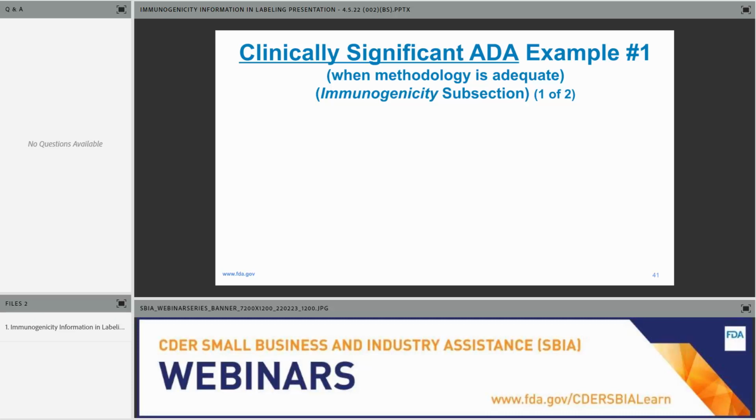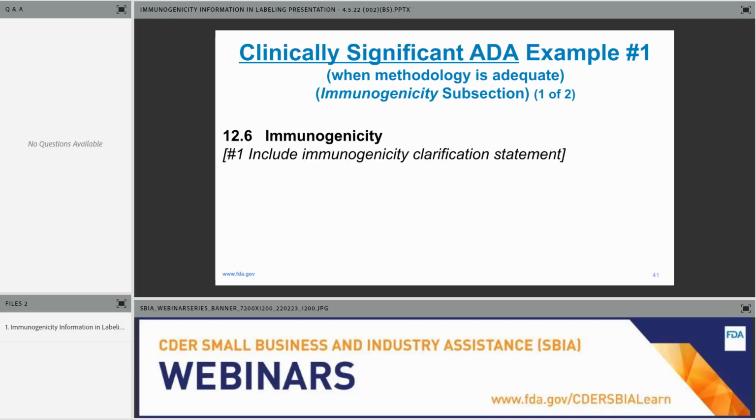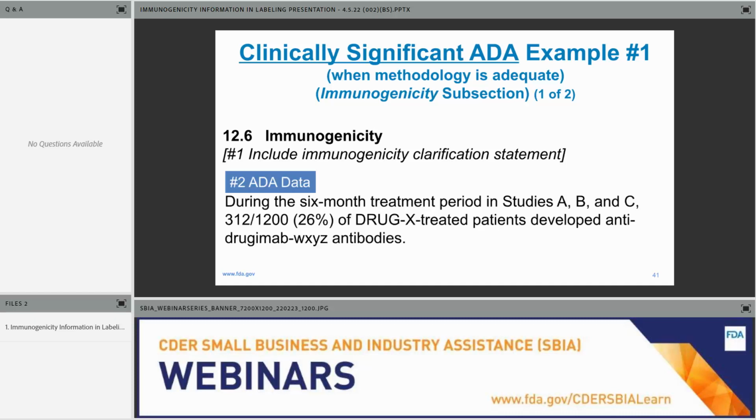So example number 1 is a situation where the ADAs are clinically significant, meaning that there's an effect of ADA on safety and/or effectiveness. And again, all these situations are when the methodology is adequate. So number 1, again, think about the 4 elements. Include the immunogenicity clarification statement to help healthcare practitioners interpret the data below. It's not meaningful to make comparisons across labeling. Number 2, include the data. As mentioned earlier, we would like to have the treatment duration that this was assessed, and we're assessing immunogenicity in the drug-treated patients.